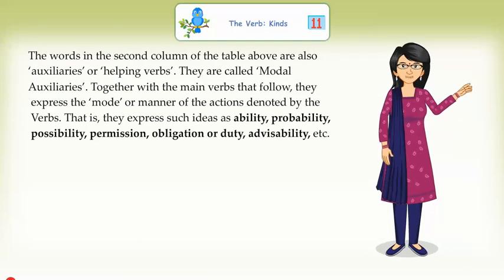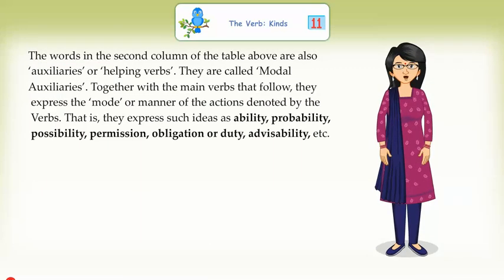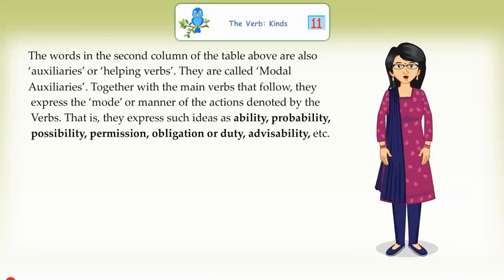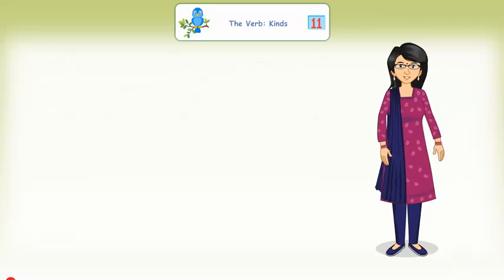The words in the second column of the table above are also auxiliaries or helping verbs. They are called modal auxiliaries. Together with the main verbs that follow, they express the mode or manner of the actions denoted by verbs. That is, they express such ideas as ability, probability, possibility, permission, obligation or duty, advisability, etc.